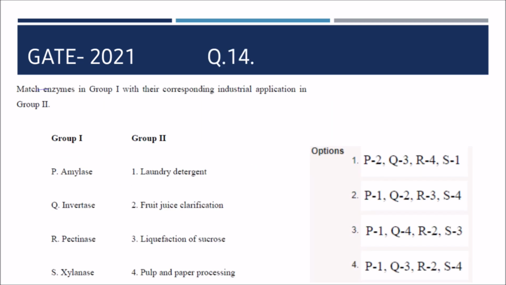Next question is, match enzyme in group 1 with the corresponding industrial application. So amylase is used for laundry, invertase is associated with the liquefaction of sucrose, pectinase with fruit juice clarification, and xylanase with pulp and paper processing. So your possible correct answer is this one, the fourth one.